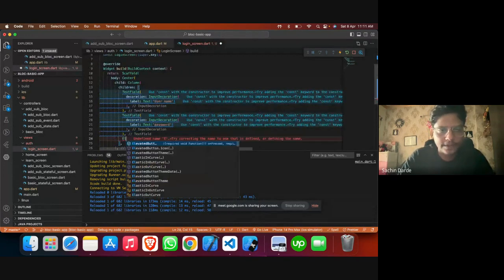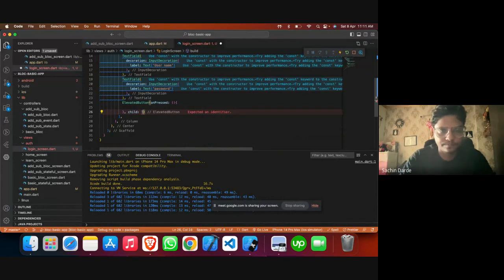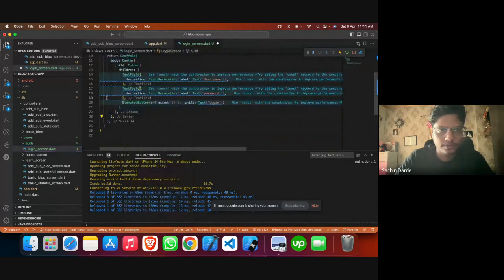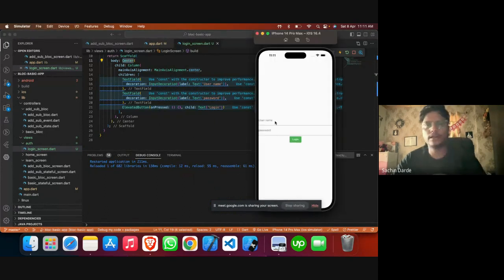And also there will be an elevated button. It says login. Okay, good enough, I guess. Let's see. Okay, so this is our login kind of a UI where I can enter the username and the password, and then when we hit login, if we get successful, then we'll be navigating to something.